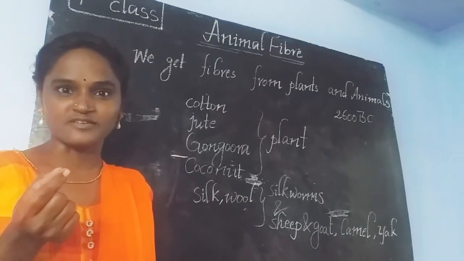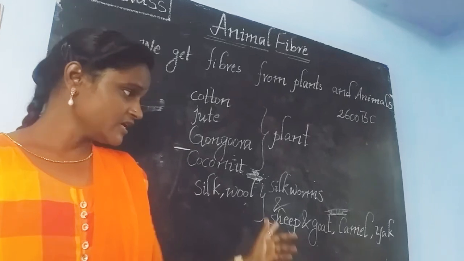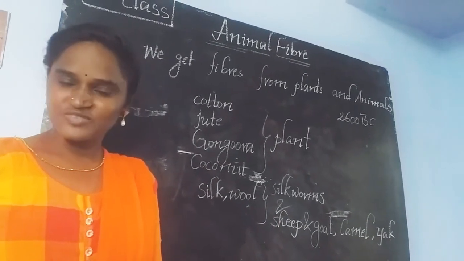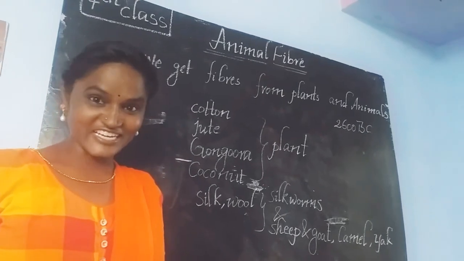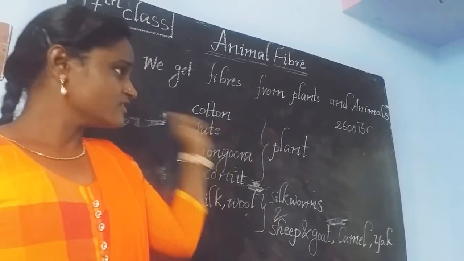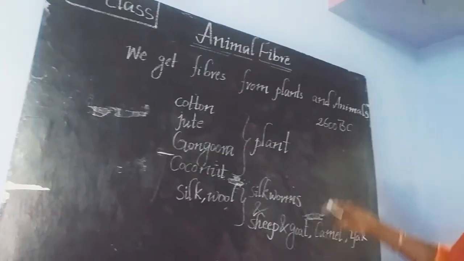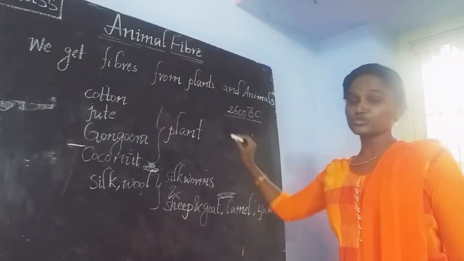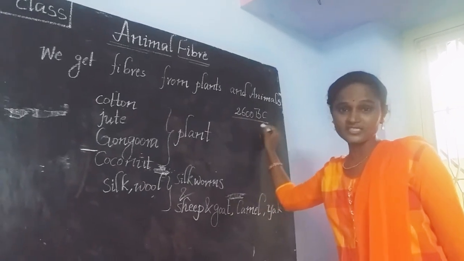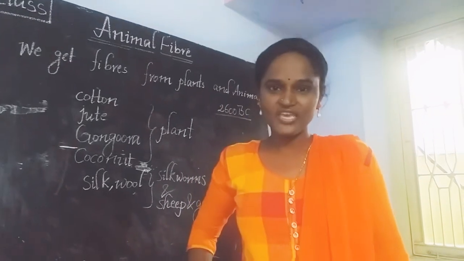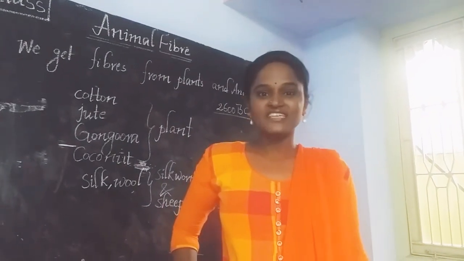In the same manner, the silkworm also, which looks like a caterpillar, has the ability to produce silk fiber. Here we have to discuss the story of silk. Do you know the story of silk? Here I will tell, listen. That is about 2600 years BC. This story happened in China. Okay? In China. Is it right?